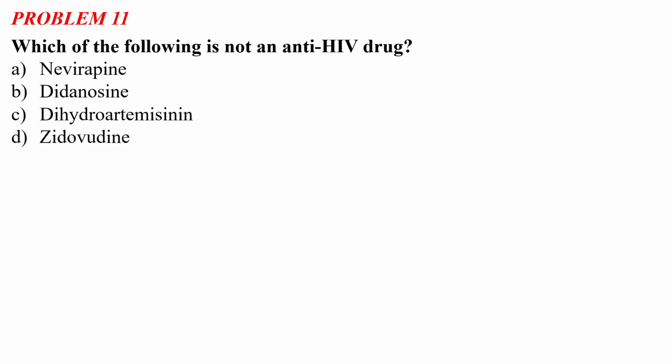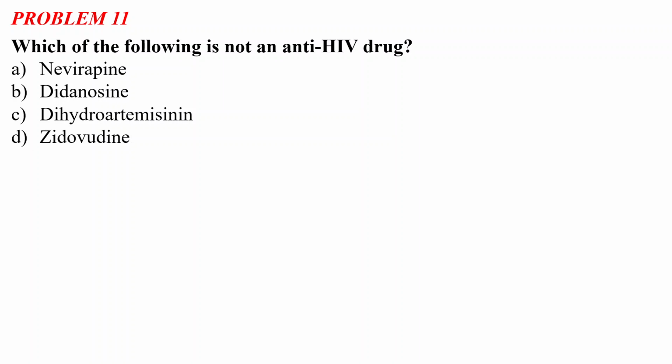HIV, we all know, is the human immunodeficiency virus, a very well-known virus, and HIV, the AIDS virus, is a reverse transcriptase virus.